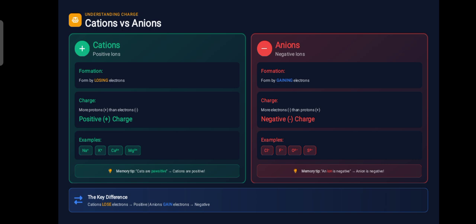Anions are formed by gaining electrons. When they gain electrons, they have a larger number of electrons in their shells compared to the protons in the nucleus. Different examples are chlorine, Cl-, one electron is extra over there. F-, 1 extra electron. O2-, 2 extra electrons. Oxygen is going to get 2 electrons from somewhere, and so on.